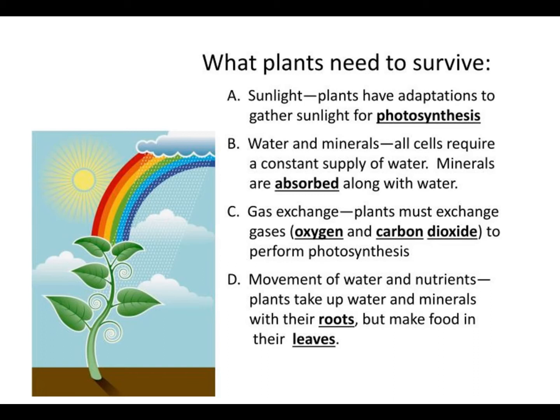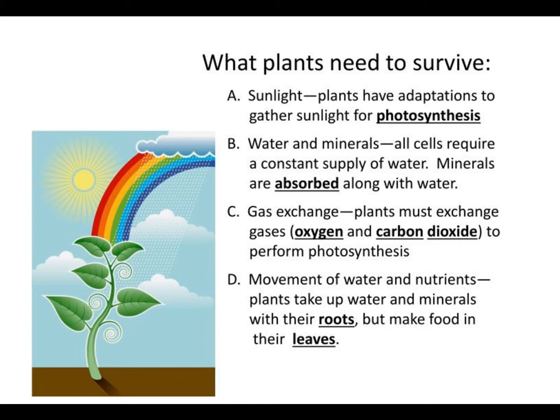Next are several things that plants need to survive. They need sunlight. They gather sunlight for photosynthesis. They need water and minerals. They need gas exchange. Plants must exchange gases, oxygen and carbon dioxide, to perform respiration and photosynthesis.